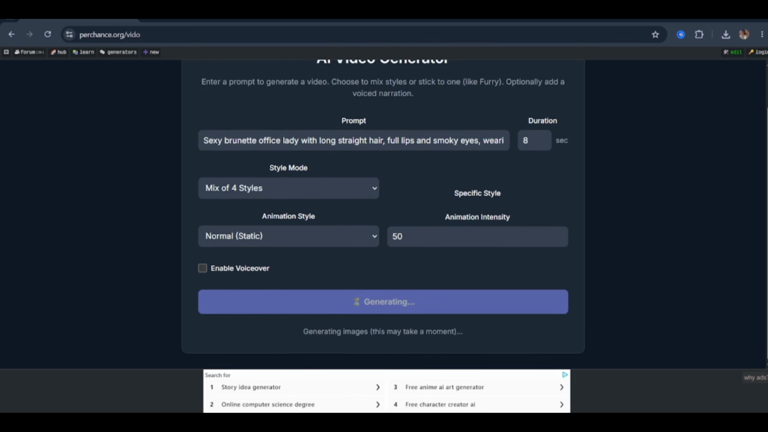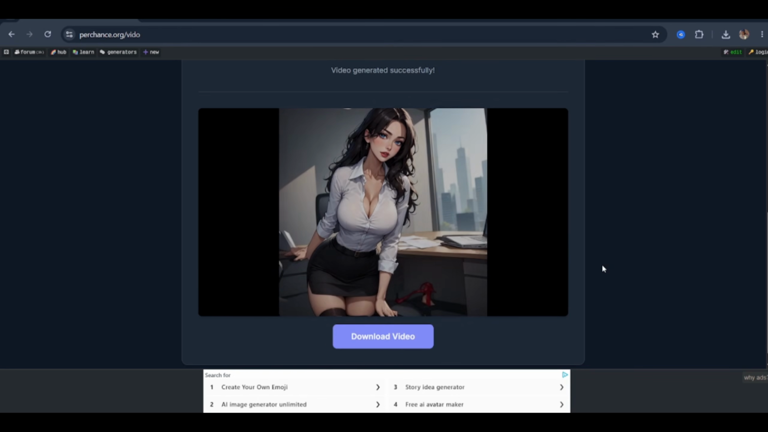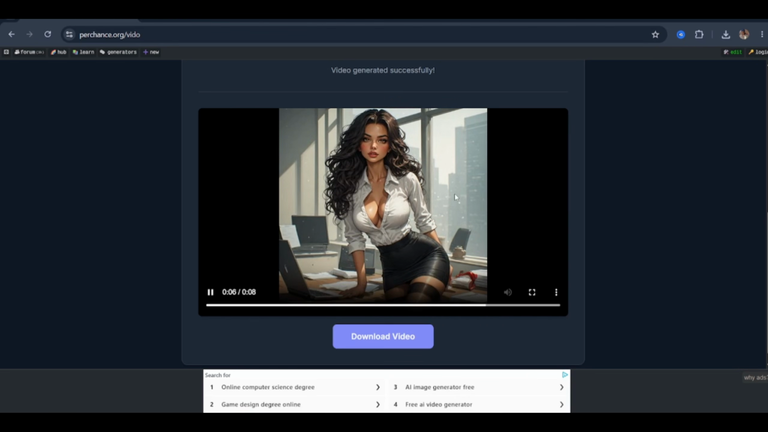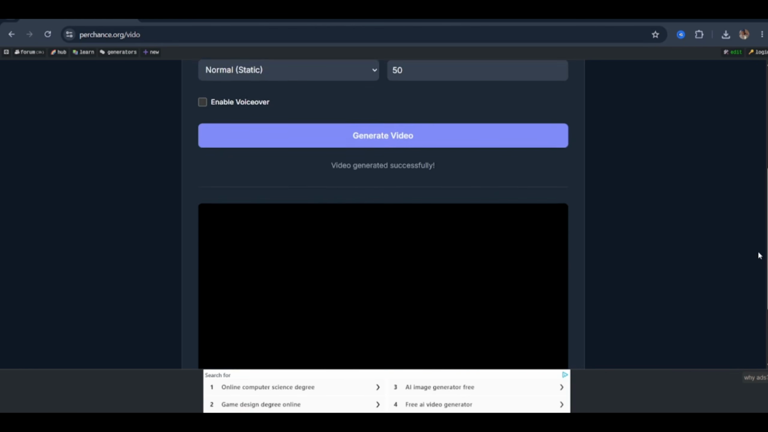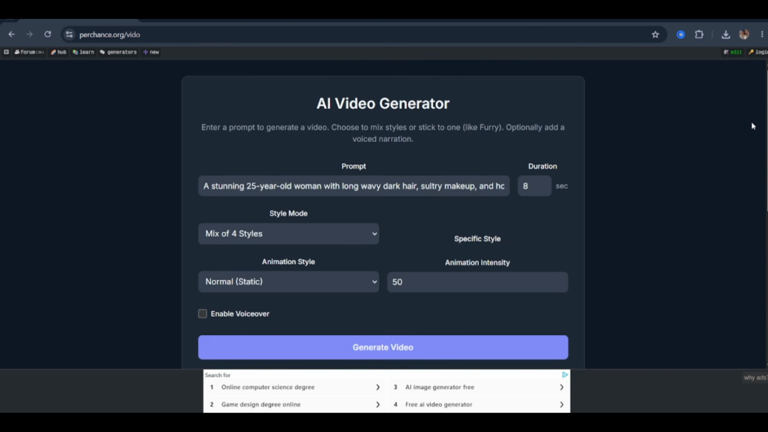Here's the output. So as you can see, what Perchance is currently producing in video mode is essentially a sequence of AI-generated still images compiled into a moving slideshow format rather than true fluid video generation. That's the honest assessment. It's not a traditional AI video output yet.